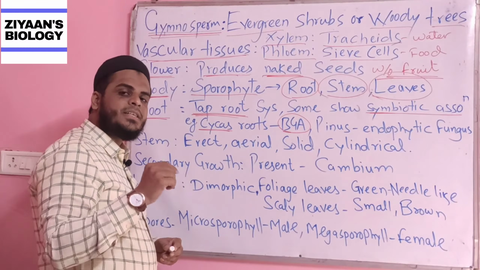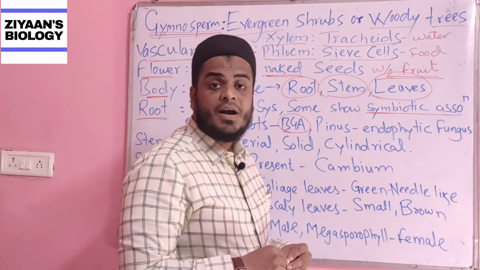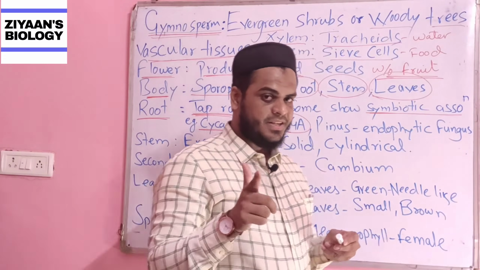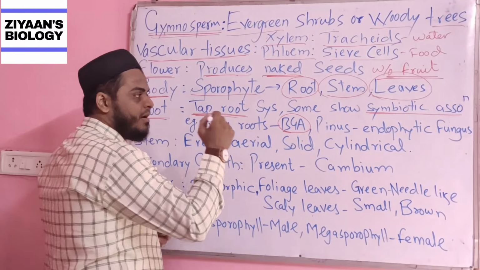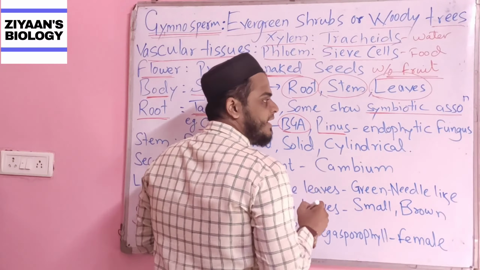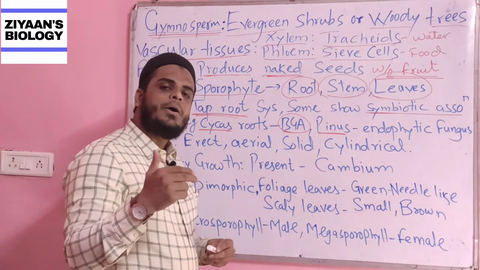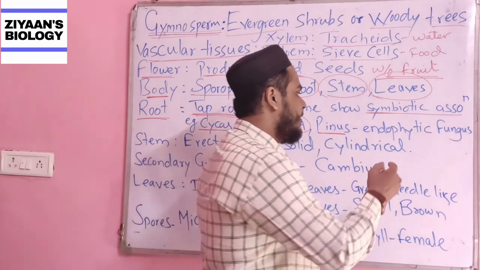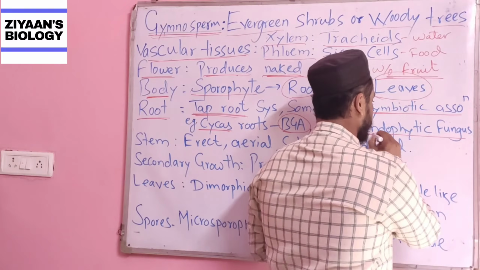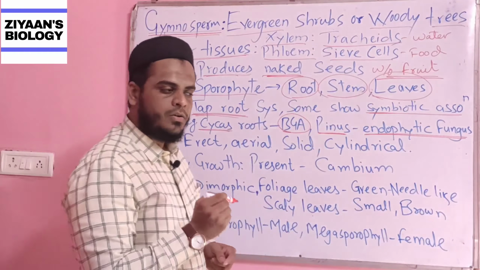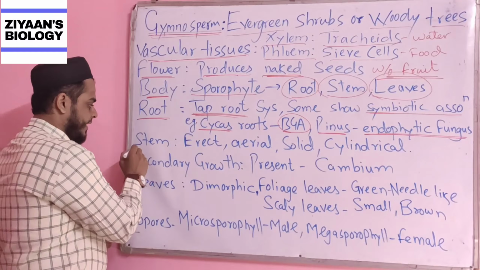Basically, it is a type of association in which both the partners get benefited. Please do remember this case as well. In case of the pinus, the roots of the pinus plant show symbiotic association with the endophytic fungus. Okay, done.